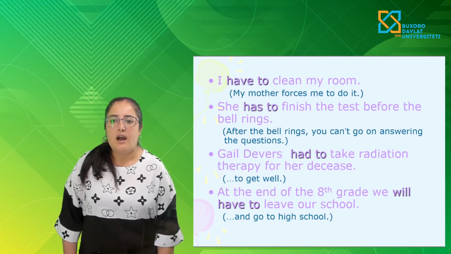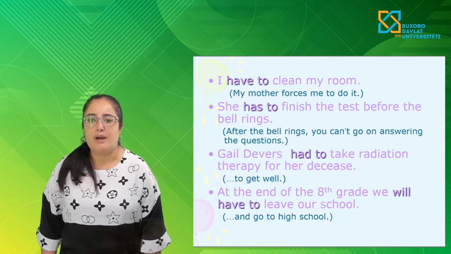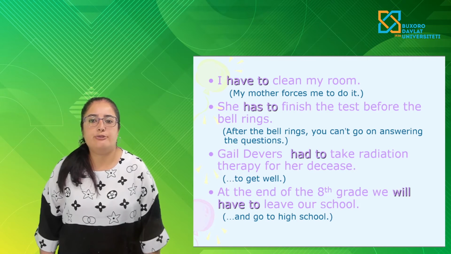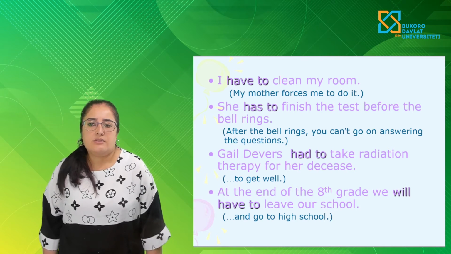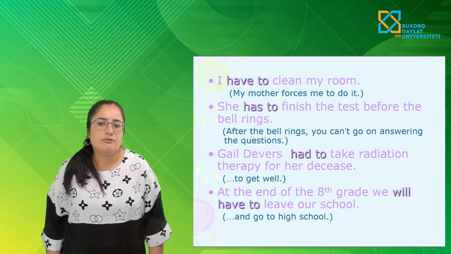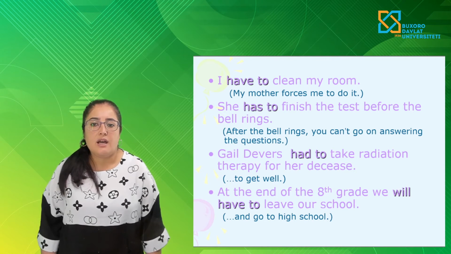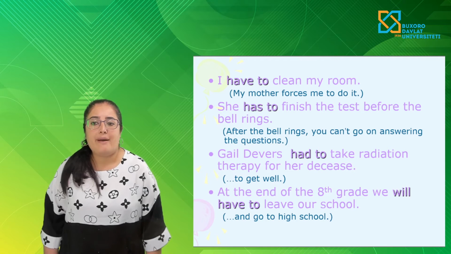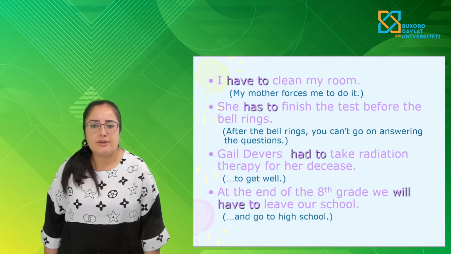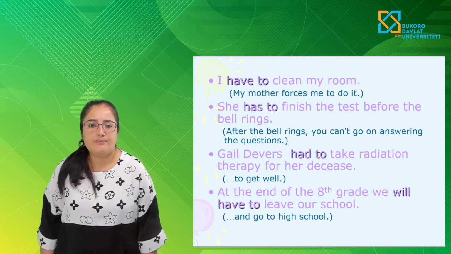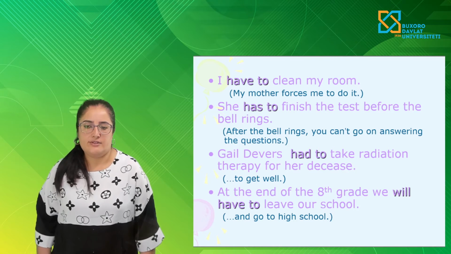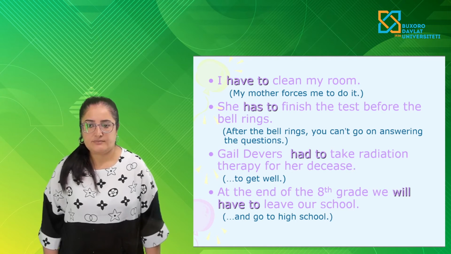For example, I have to clean my room. My mother forces me to do it. Next example, she has to finish the test before the bell rings. After the bell rings, you can go.